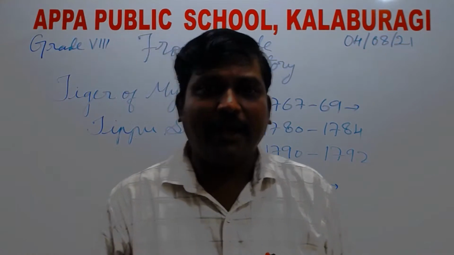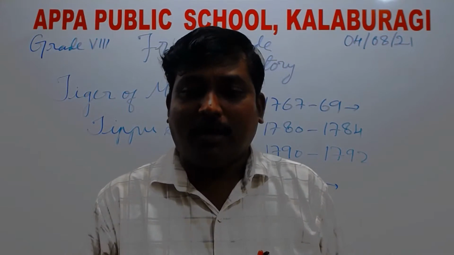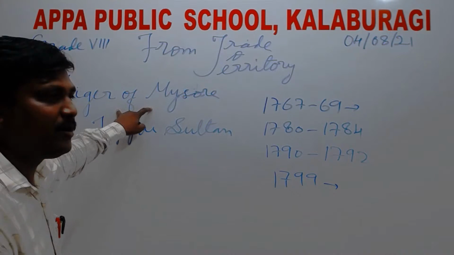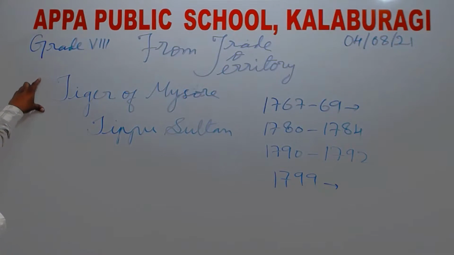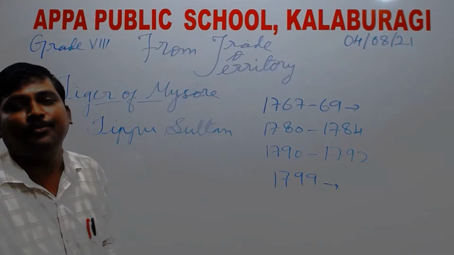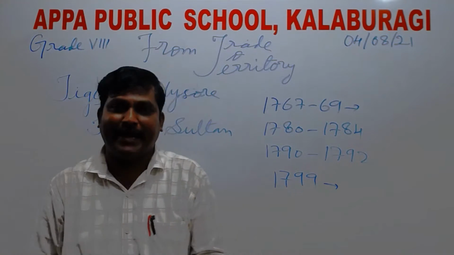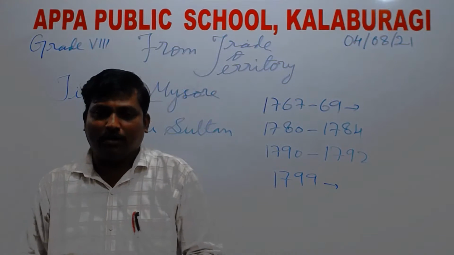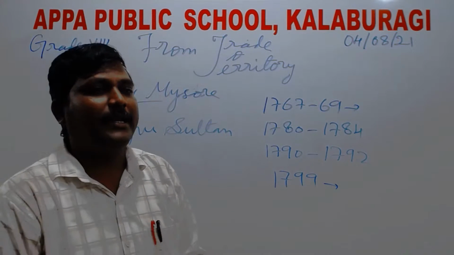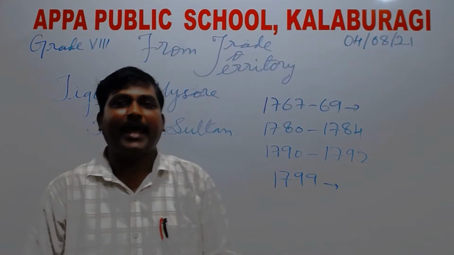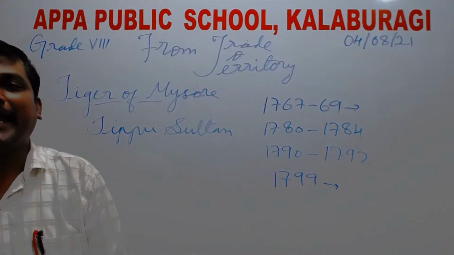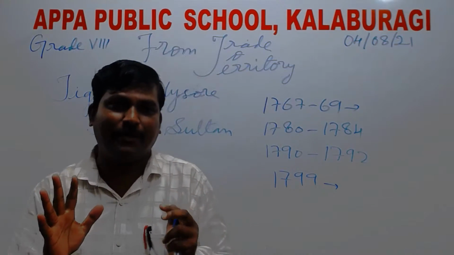Now, why is Tipu Sultan referred to as the Tiger of Mysore? He is fondly called the Tiger of Mysore. The story goes like this: once Tipu Sultan, along with his French friend, maybe a French general, was traveling in the forest when suddenly a tiger attacked them, and Tipu Sultan killed the tiger bare-handed, with his own hands.